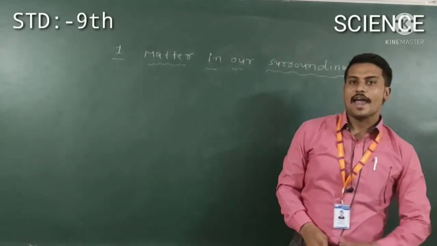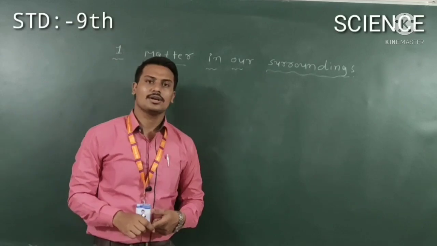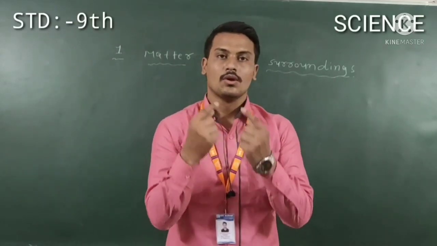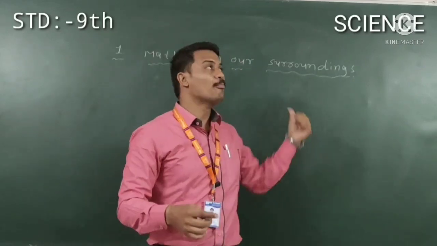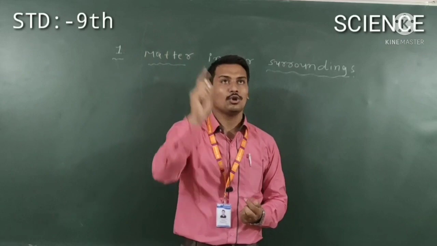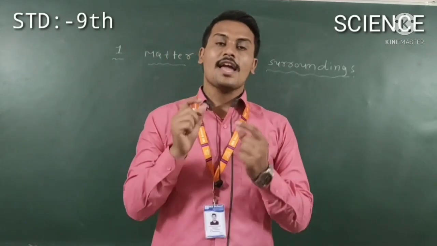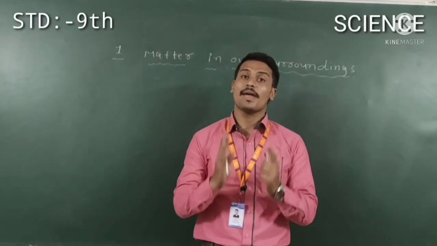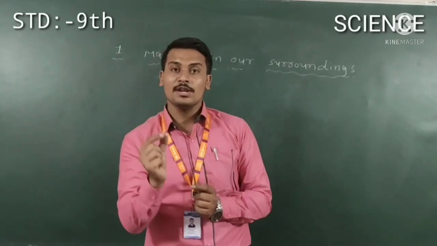The heading tells us matter is each and every particle, each and everything that surrounds us, like air, chalk, duster, benches, red board, bricks, camera, mobile phone, tube light, AC, each and everything around us. Everything is made up of matter. So what is the definition of matter?